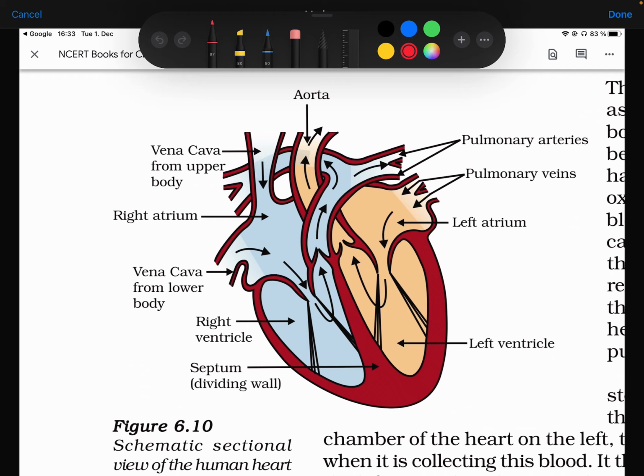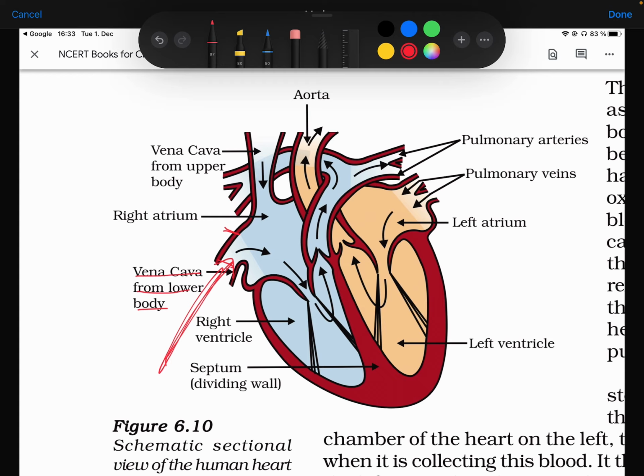So first thing, let's go through the vena cava. It's the vena cava from the lower body. The deoxygenated blood collected from the lower parts of the body enters into this vena cava. The other name for this vena cava is the inferior vena cava. This is upper, so that's called the superior, and this is called the inferior.